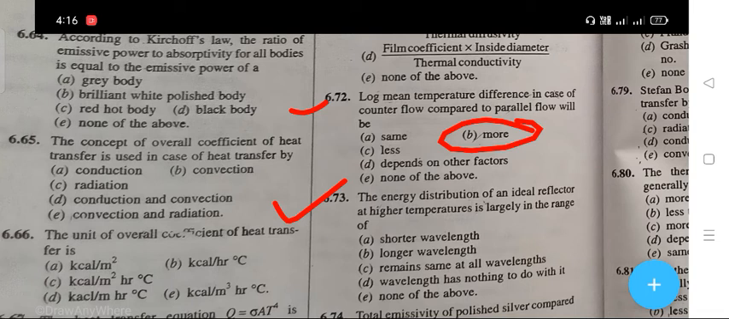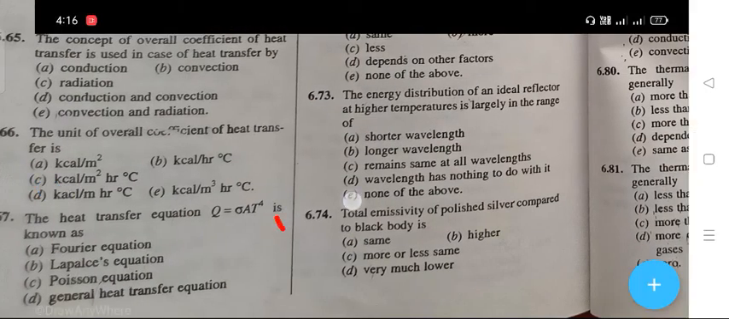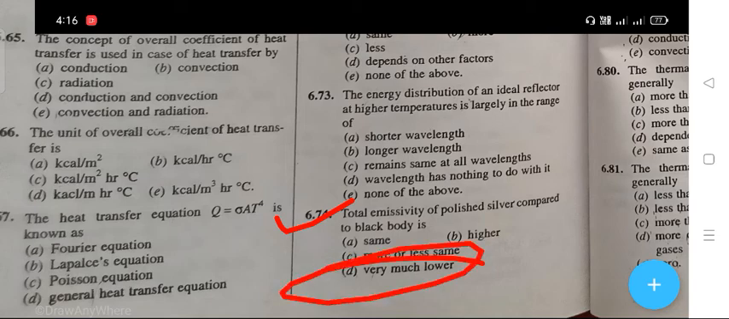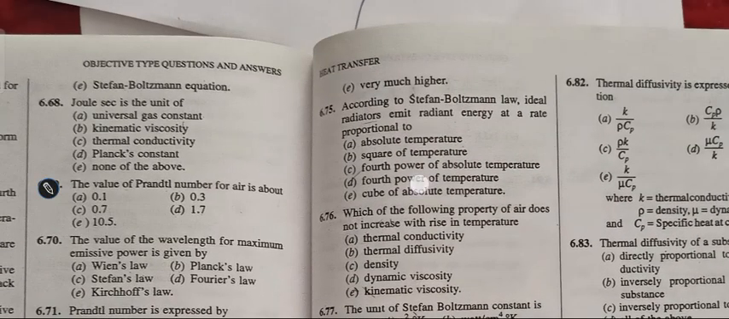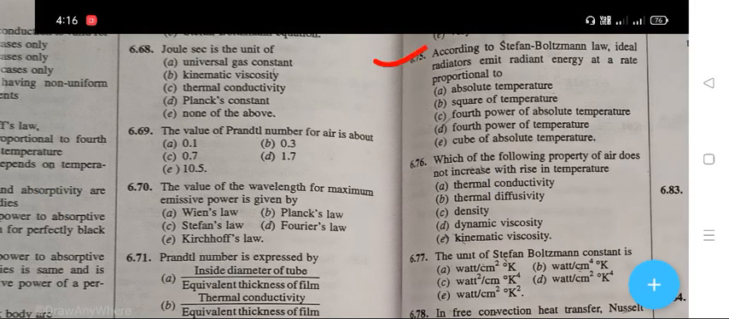Right answer is A. That is your shorter wavelength. Next question is the emissivity of polished silver compared to black body is. Right answer is D. That is your very much lower. The next question is according to the Stefan Boltzmann law, ideal radiator emits radiant energy at a rate proportional to.